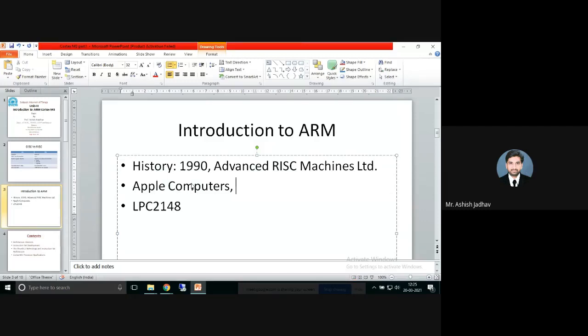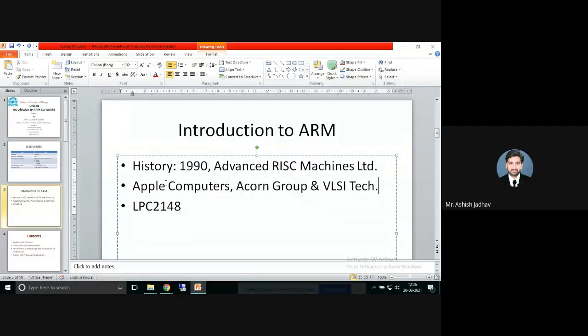First one is Apple Computer, then second one is Acorn Group, and last one in that is VLSI Technology. So this Advanced RISC Machines Limited, that is ARM, is a joint venture of Apple Computers, Acorn Group, and VLSI Technology. Right. So these all three were working in the same field.